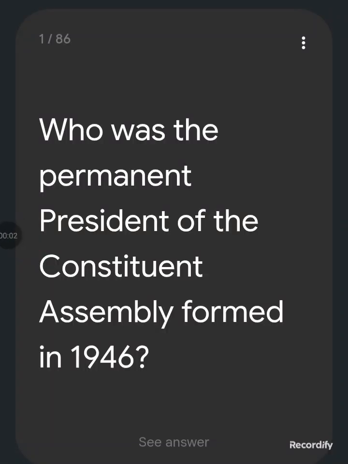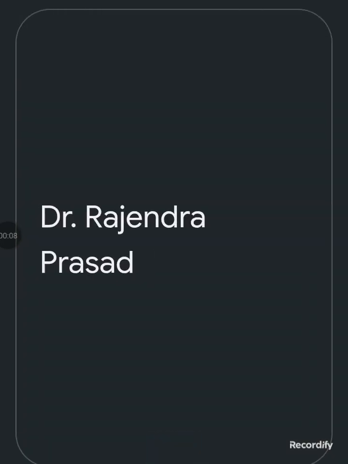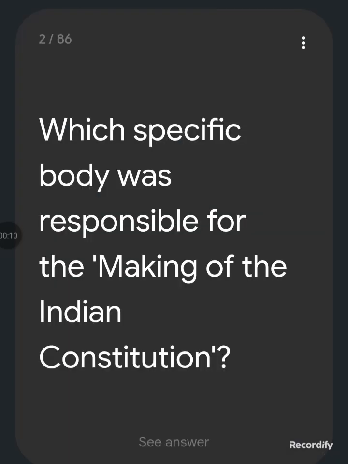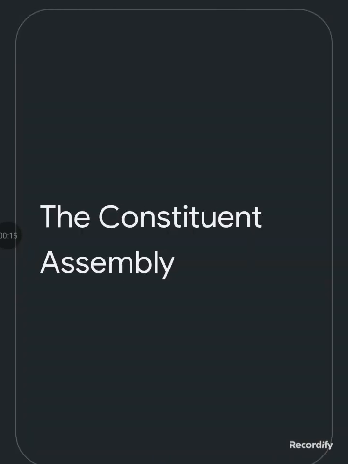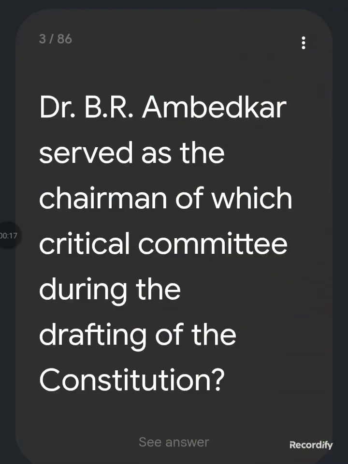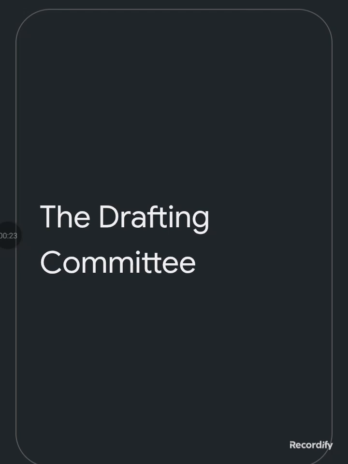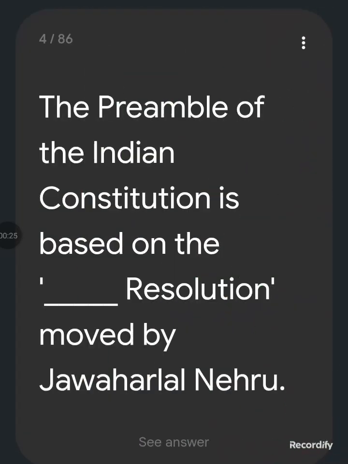Quick revision of polity. Who was the permanent president of the Constituent Assembly formed in 1946? Dr. Rajendra Prasad. Which specific body was responsible for the making of the Indian Constitution? The Constituent Assembly. Dr. B.R. Ambedkar served as the chairman of which critical committee during the drafting of the Constitution? The Drafting Committee. The preamble of the Indian Constitution is based on the dash resolution moved by Jawaharlal Nehru. Objective Resolution.